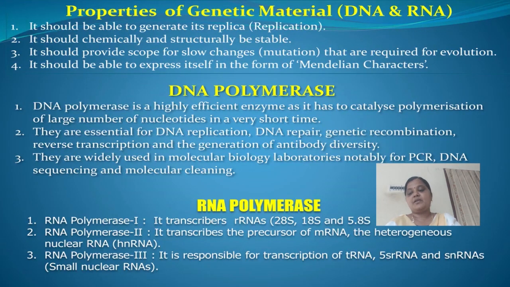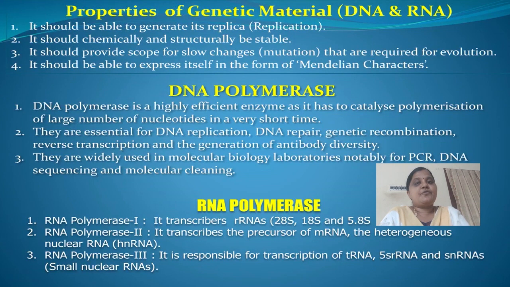So these are the four genetic properties of DNA and RNA.